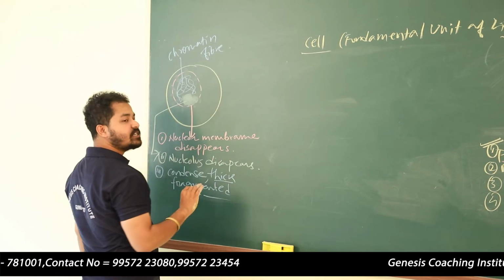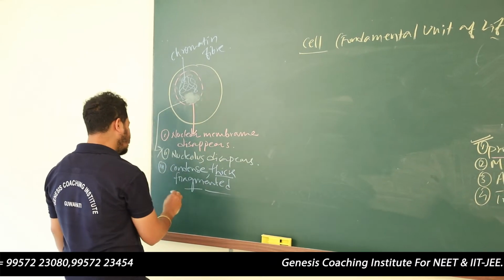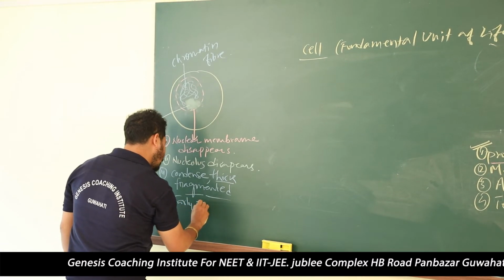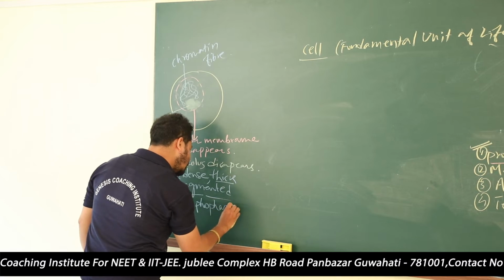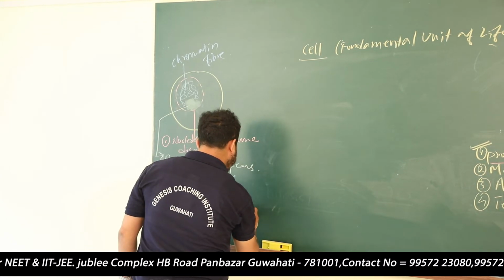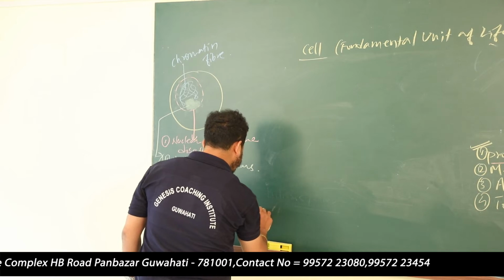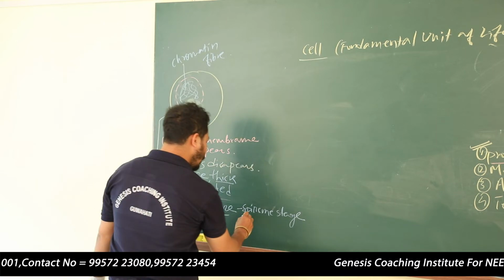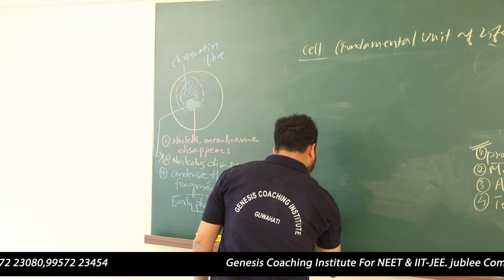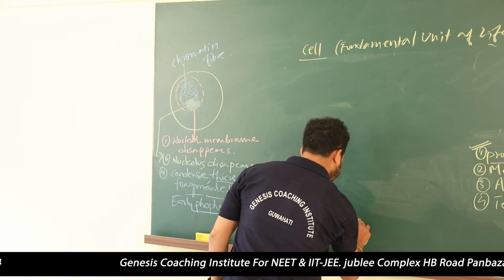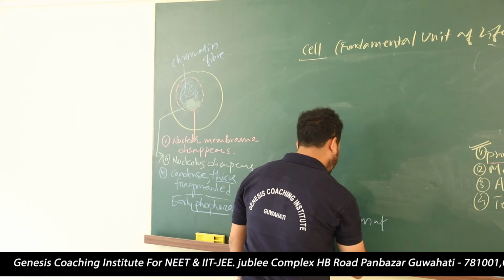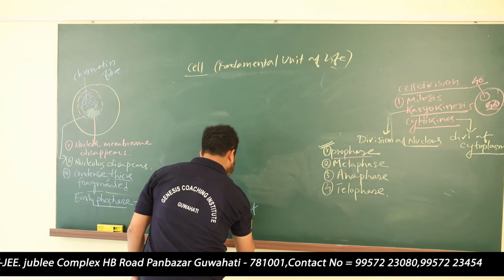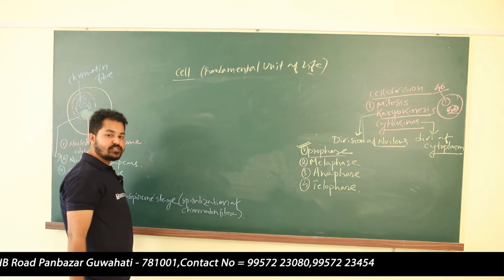Prophase has one stage which is known as early prophase. In the early prophase stage, it has the spireme stage. Are you getting my point? Where spiralization of chromatin fiber will take place. It is known as the spireme stage.